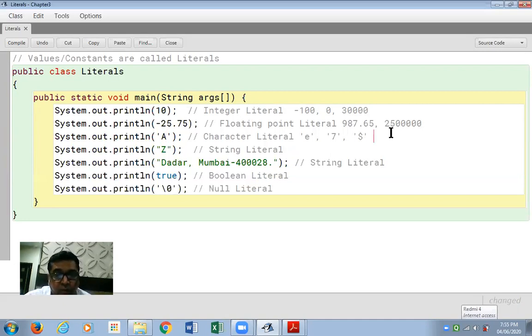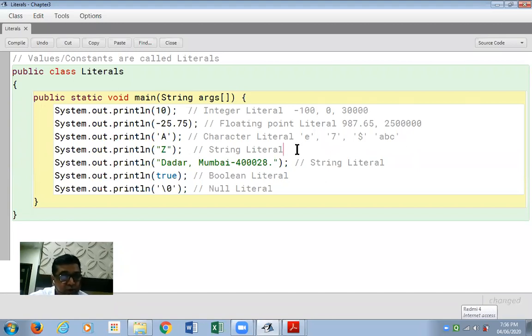Among the examples of character constant, I'll also write this ABC. So do practice that also, see the error, and remind yourself that it should be only one character.